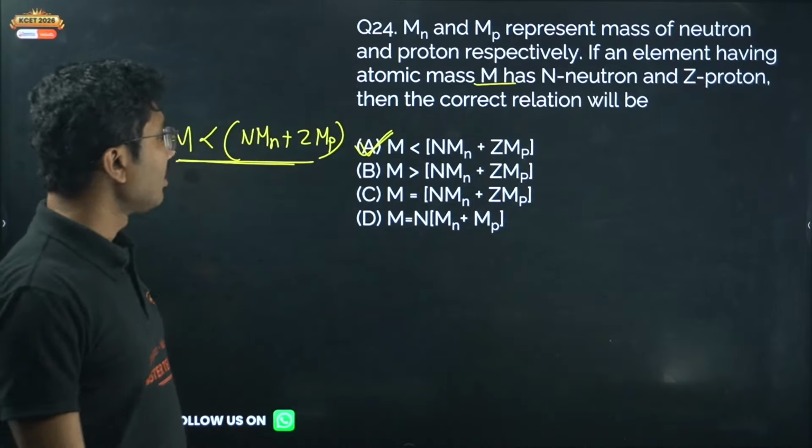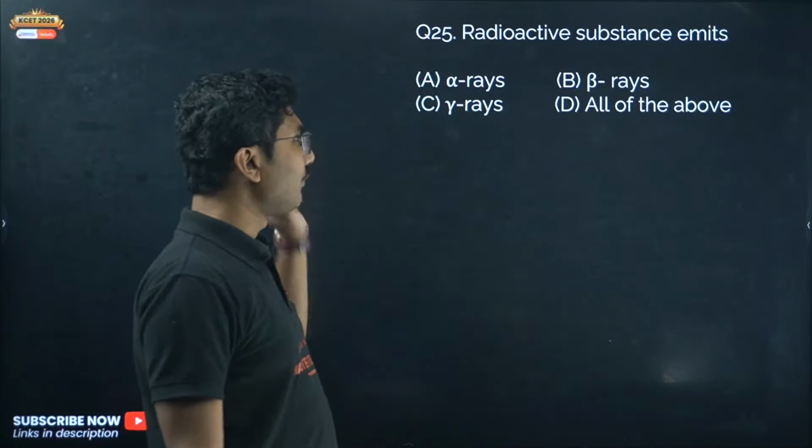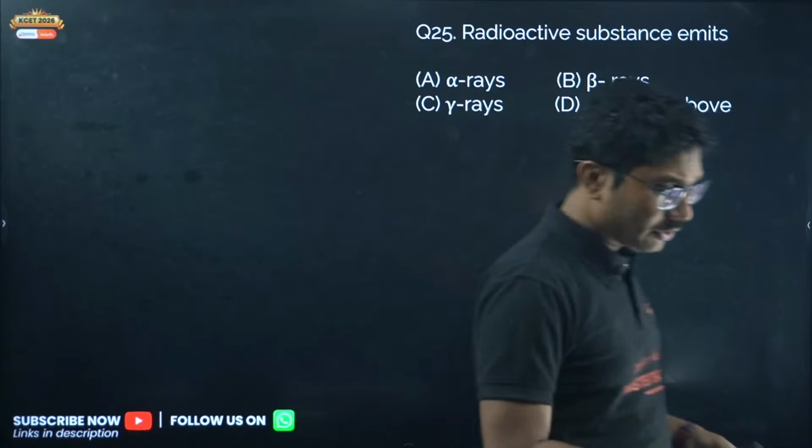Next, radioactive substances emit: alpha rays, beta rays, gamma rays, all of the above.